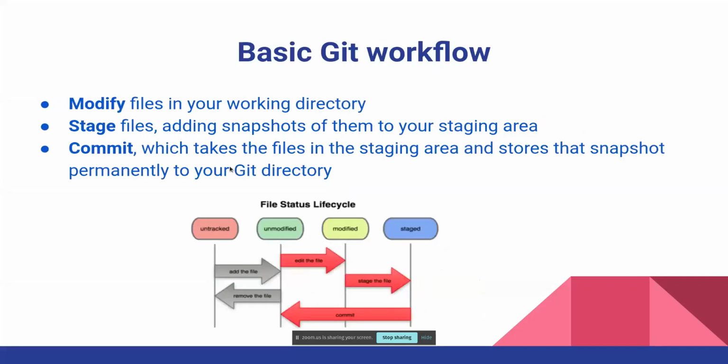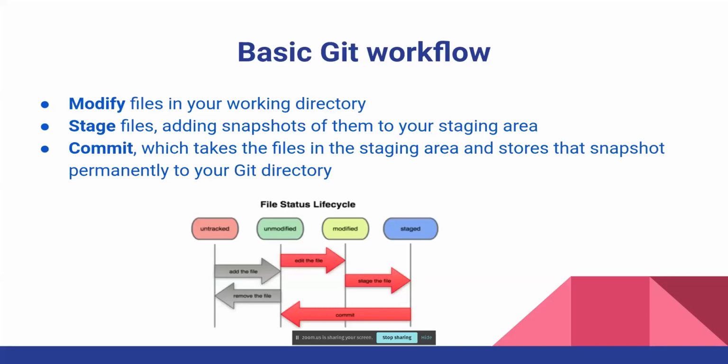Okay, so this is the basic Git workflow. Generally, the reason Git is required is so that people don't overwrite each other's work, and you have a good record of what different versions of your project there are, what each version does, or what the state of your project is in each version. Okay, so the basic Git workflow is to modify the files in a working directory.